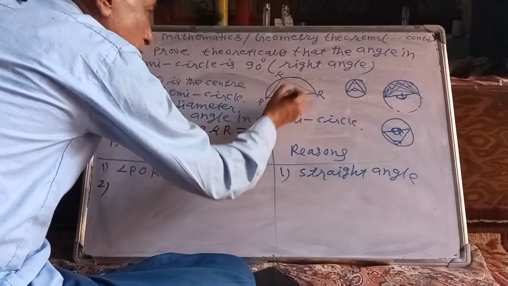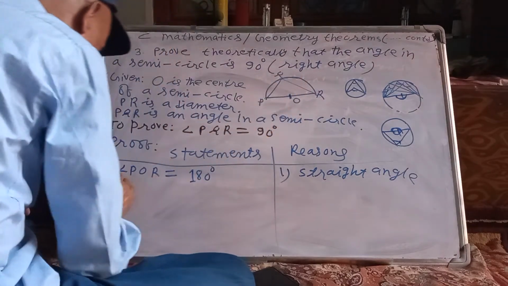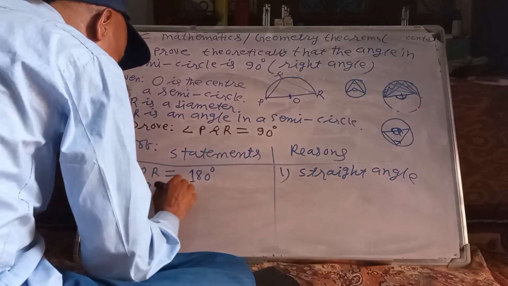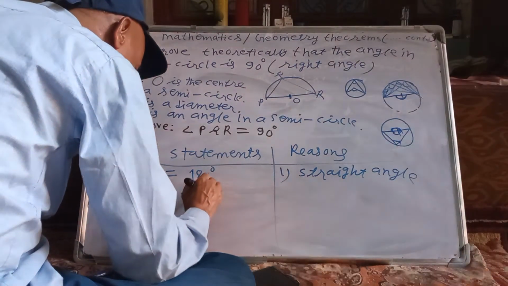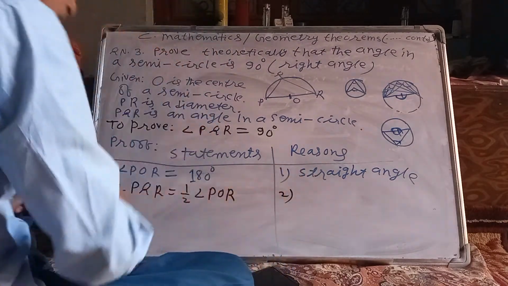But here, if you draw another arc, this angle is half of this angle. Angle PQR equal half of angle POR. What is the relation?